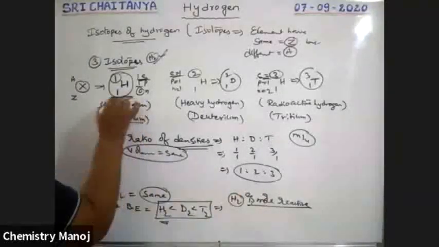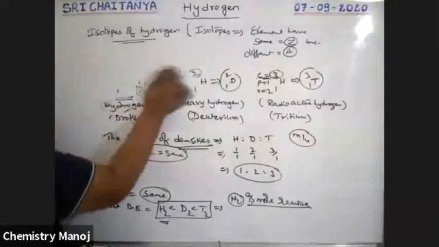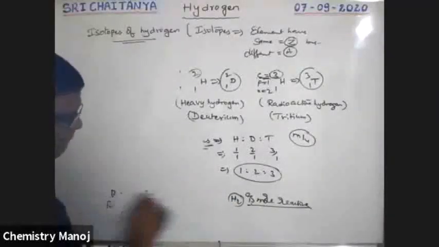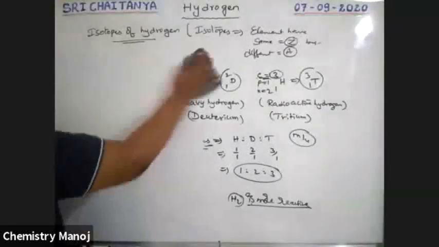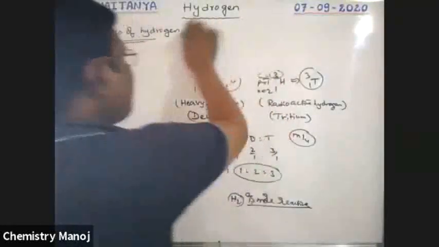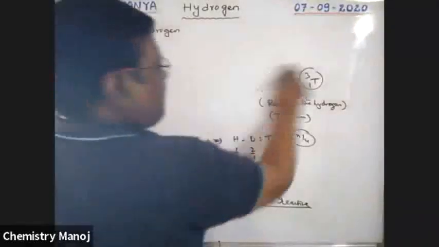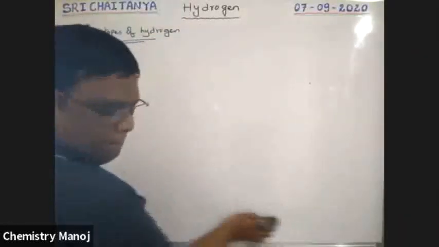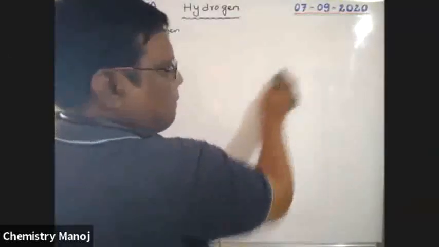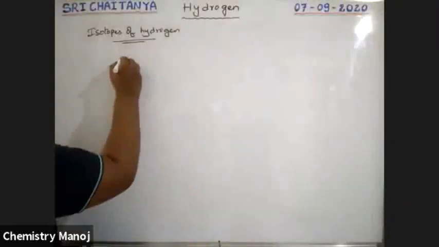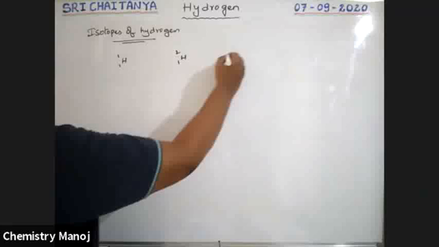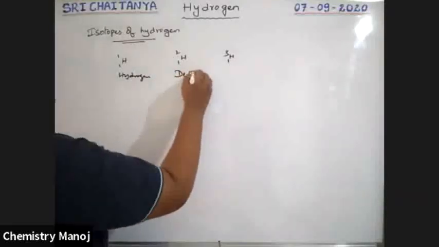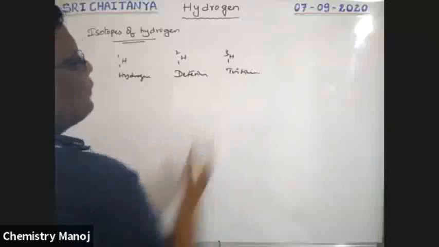In particular, 1H1, 1H2, 1H3: hydrogen, deuterium, tritium.